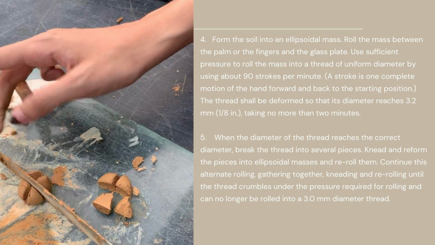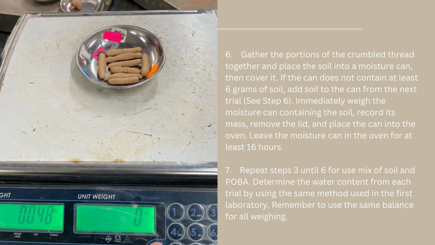Knead and reform the pieces into ellipsoidal masses and re-roll them. Continue this alternate rolling, gathering together, kneading and re-rolling until the thread crumbles under the pressure required for rolling and can no longer be rolled into a 3 mm diameter thread. Then gather the portions of the crumbled thread together and place the soil into a moisture can, then cover it. If the can does not contain at least 6 grams of soil, add soil to the can from the next trial. Immediately, with the moisture can containing the soil, record its mass, remove the lid and place the can into the oven. Leave the moisture can in the oven for at least 60 hours.